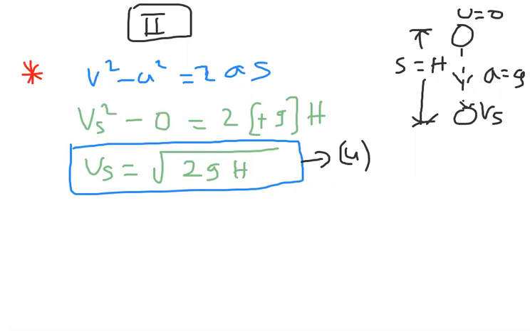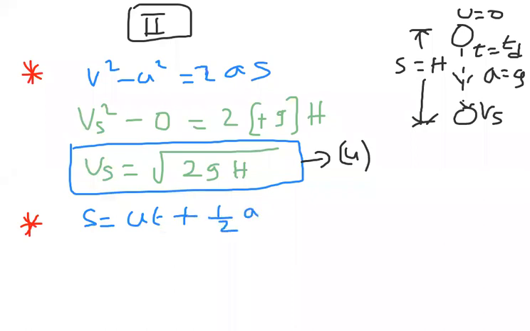Now observe carefully here. Again I want the time taken to reach down. Let me write it as T equal to Td, the time of descent. The time taken to reach the ground from the freely falling point is called the time of descent. Again I am taking the equation of motion s = ut + half a t square.